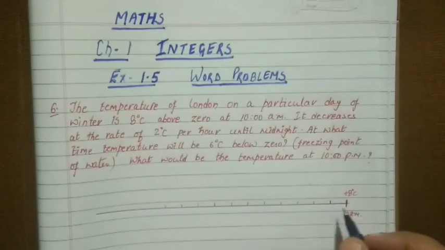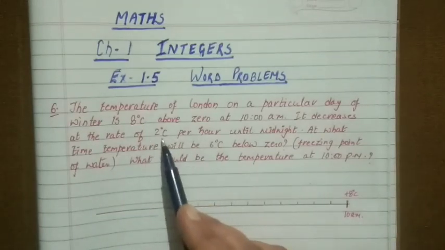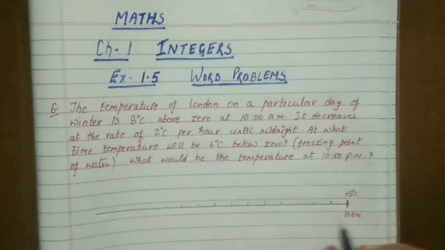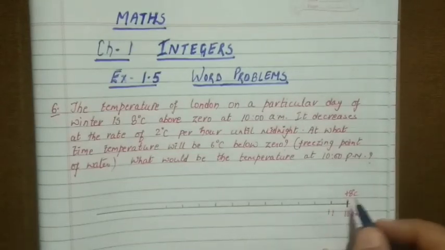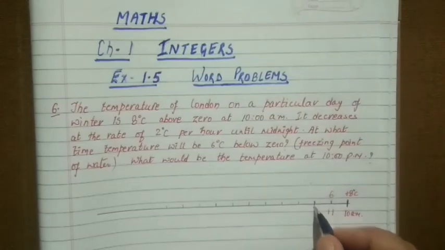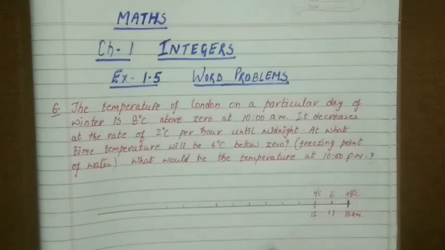So moving further, why are we moving to the negative side? Because it is decreasing. If it gave increasing, then we would be supposed to move to the positive side. So now at 11 am the temperature would be 8 minus 2, 6, and at 12 it would become 4 degrees Celsius.